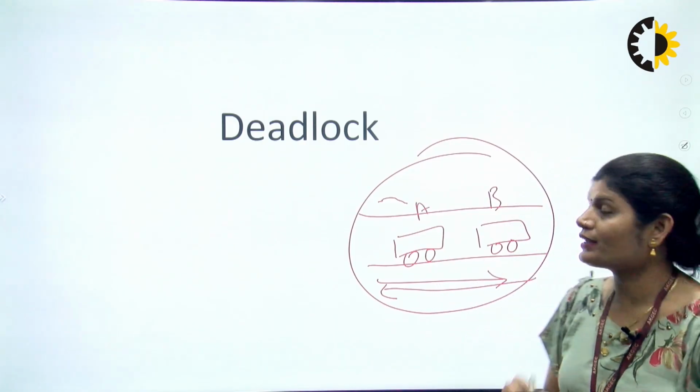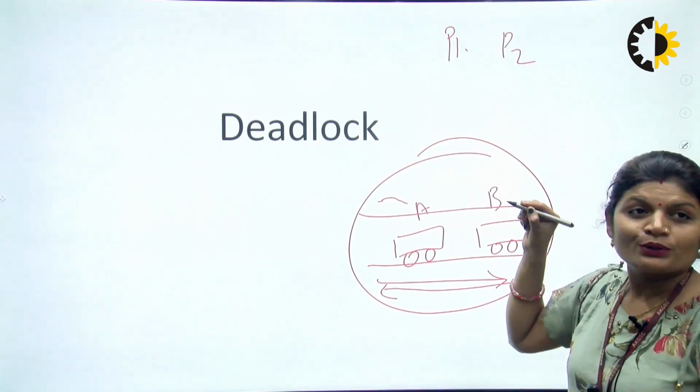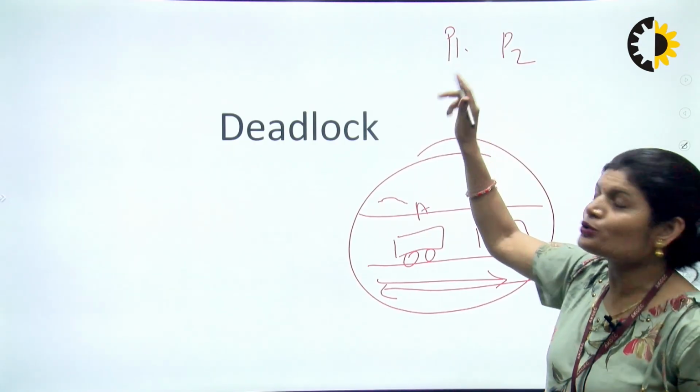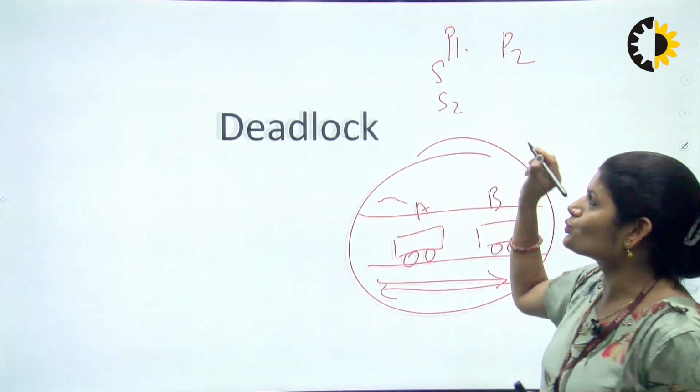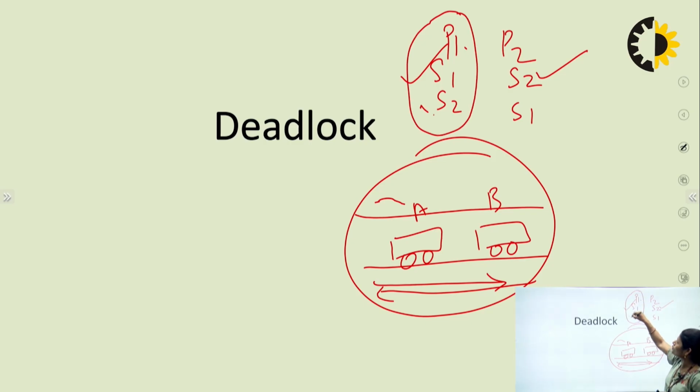Now we come to a technical term, a concept in the operating system subject, which is synchronization. In synchronization, suppose there are two processes P1 and P2. P1 wants two semaphores, S1 and S2, and P2 also wants two semaphores, S2 and S1. If at the same time P1 holds semaphore S1 and P2 holds semaphore S2, to complete, P1 also needs S2, but S2 is held by P2.